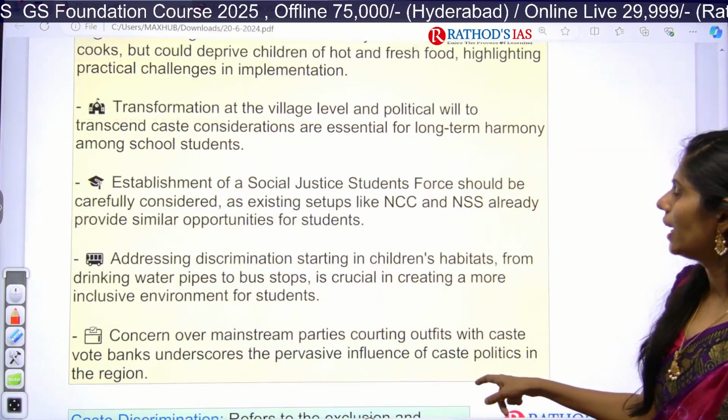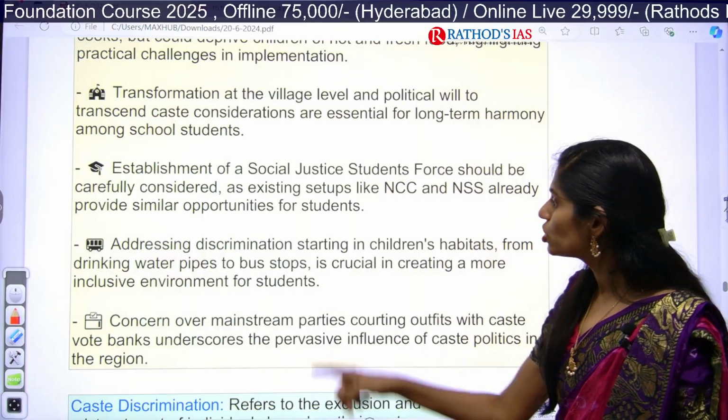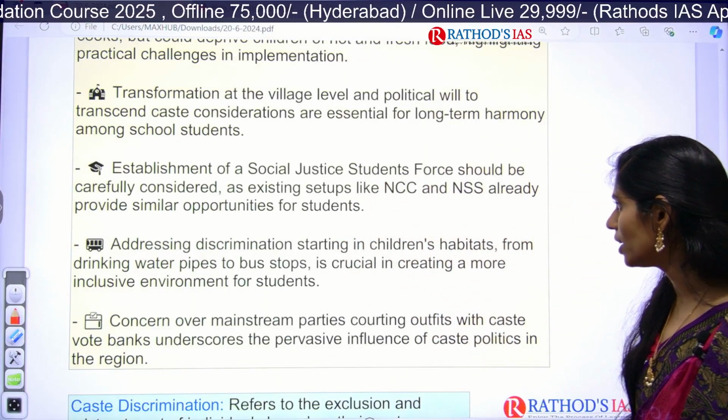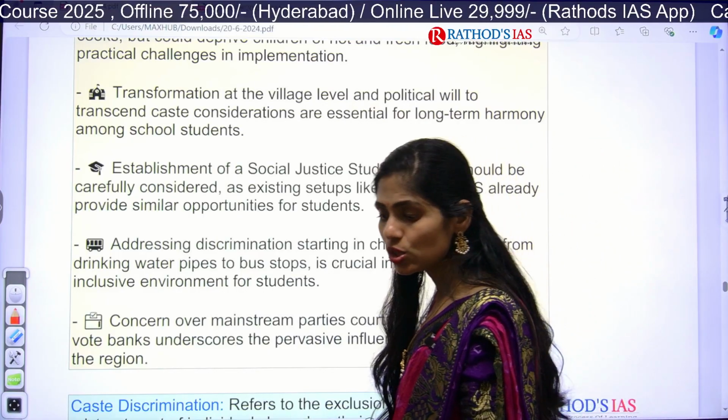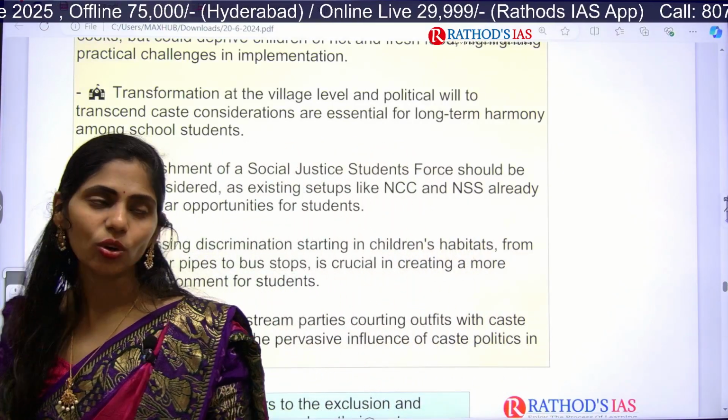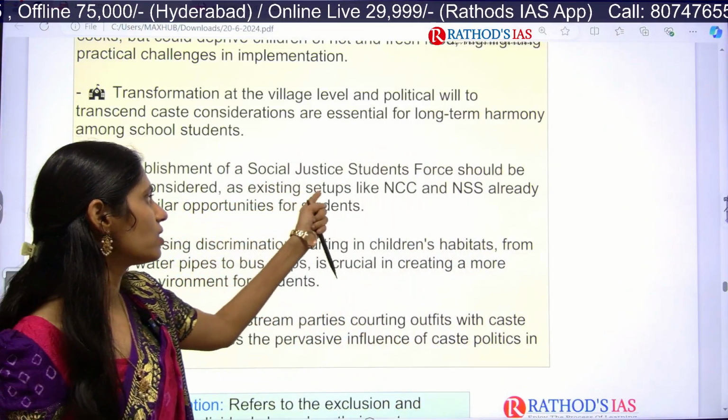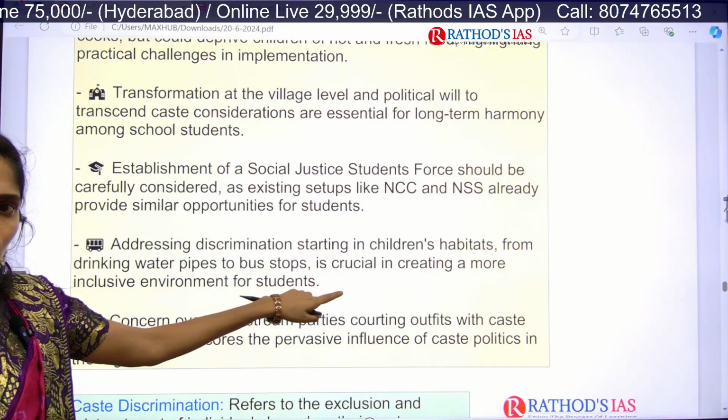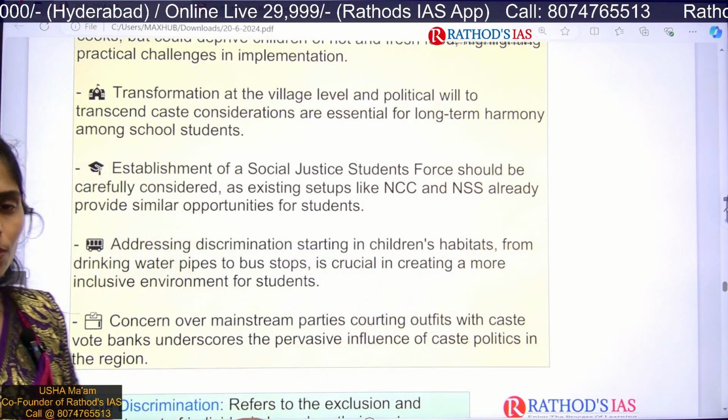Next, they want to establish social justice standards for student sports. Like in schools we have NCC, similarly we are going to have social justice student sports so that they focus on equality. There should be no discrimination.